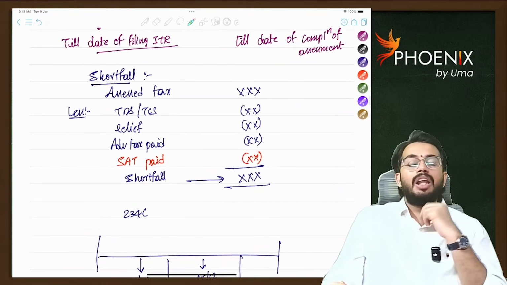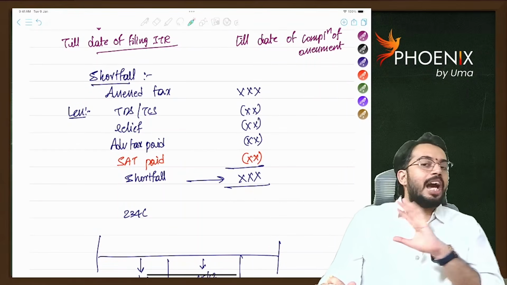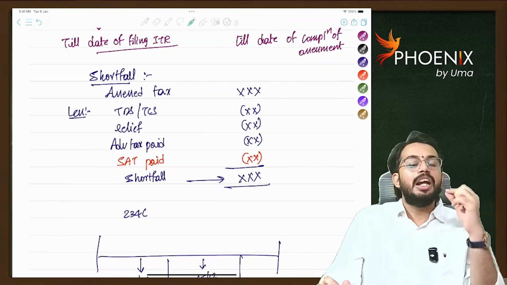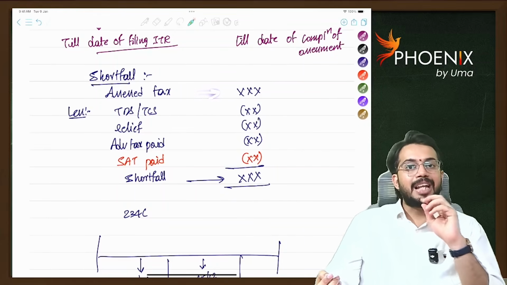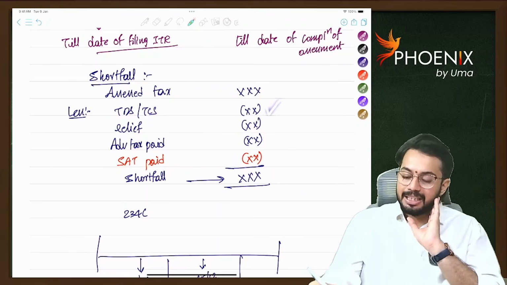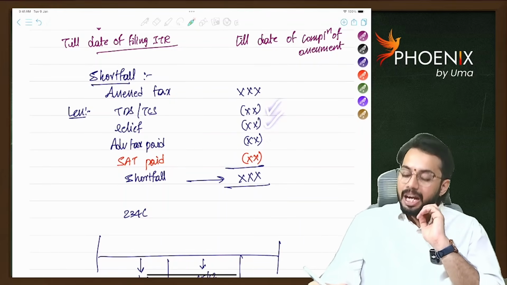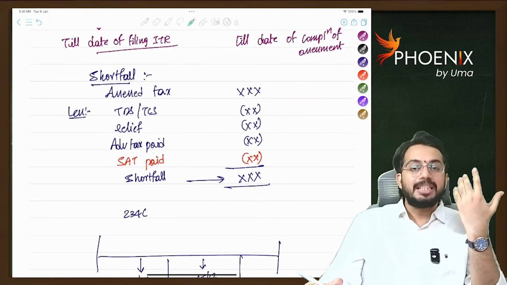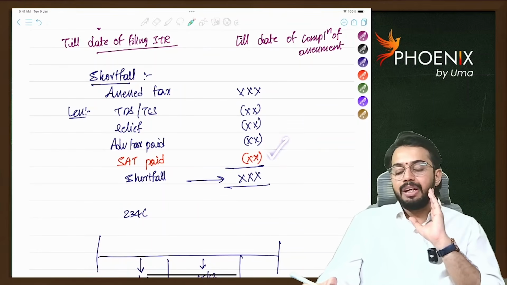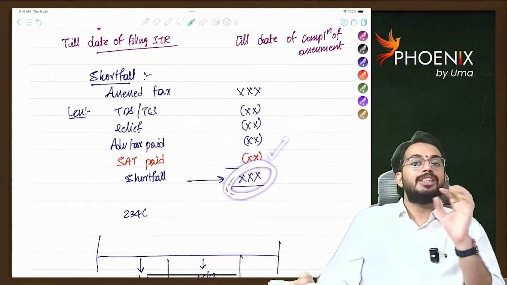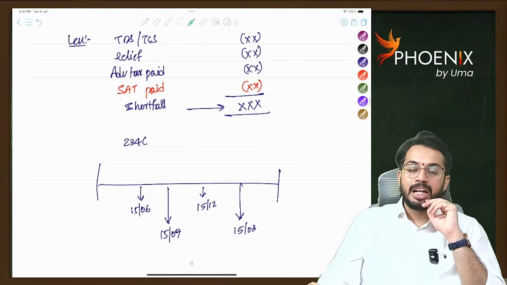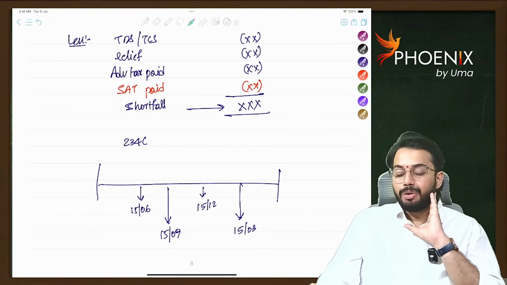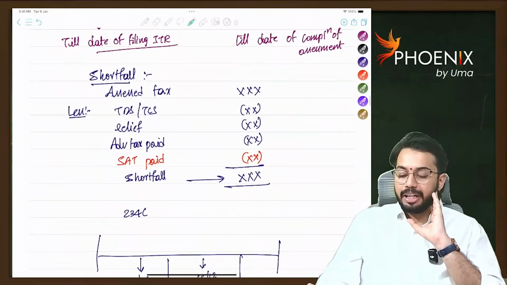Again, interest is not calculated on total tax liability. Interest is calculated on shortfall. From assessed tax, you will take credit of TDS, TCS, relief, and advance tax paid. If you have paid any self-assessment tax, that also you will take as credit. Whatever the balance shortfall amount is, on such shortfall you are required to pay interest under section 234A. Is it clear?